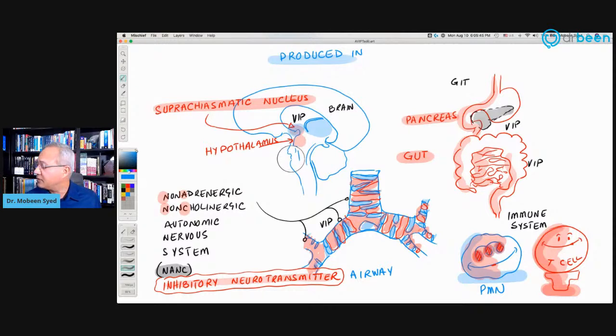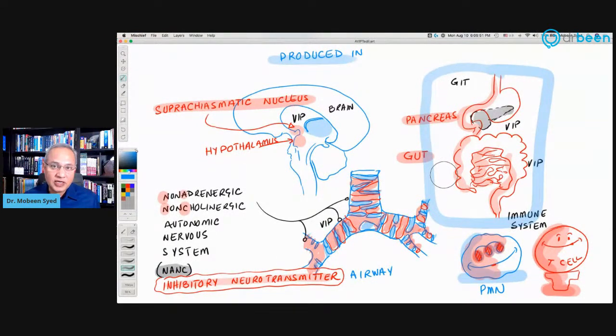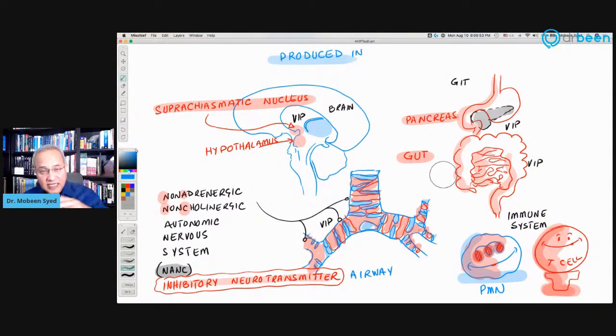that produces vasoactive intestinal peptide. Similarly, in our GIT, the pancreas produces VIP, and then the GIT itself can produce VIP as well, which in turn, for example, can work on the chief cells and cause pepsinogen release, and it also reduces the gastric acids and so on. So we'll talk about those, but it has a very important role in the GIT as well.